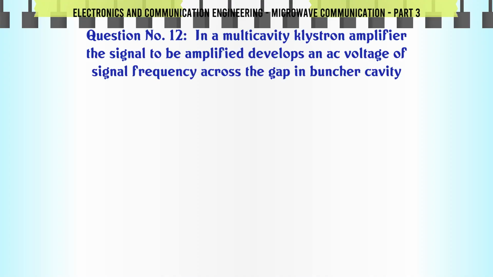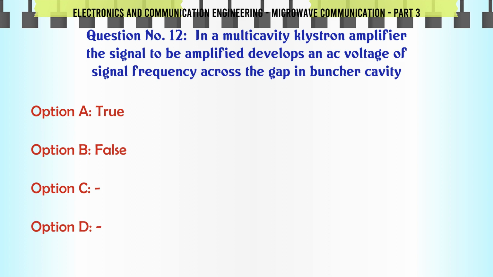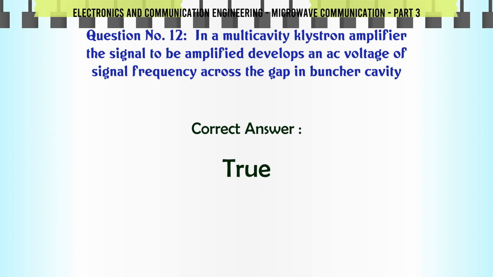In a multicavity klystron amplifier, the signal to be amplified develops an AC voltage of signal frequency across the gap in the buncher cavity. A. True, B. False. The correct answer is true.